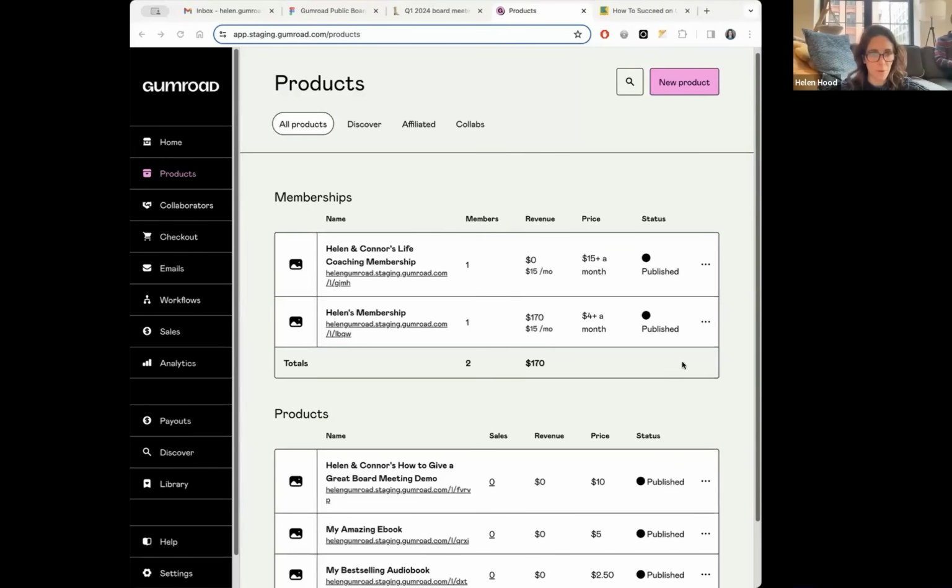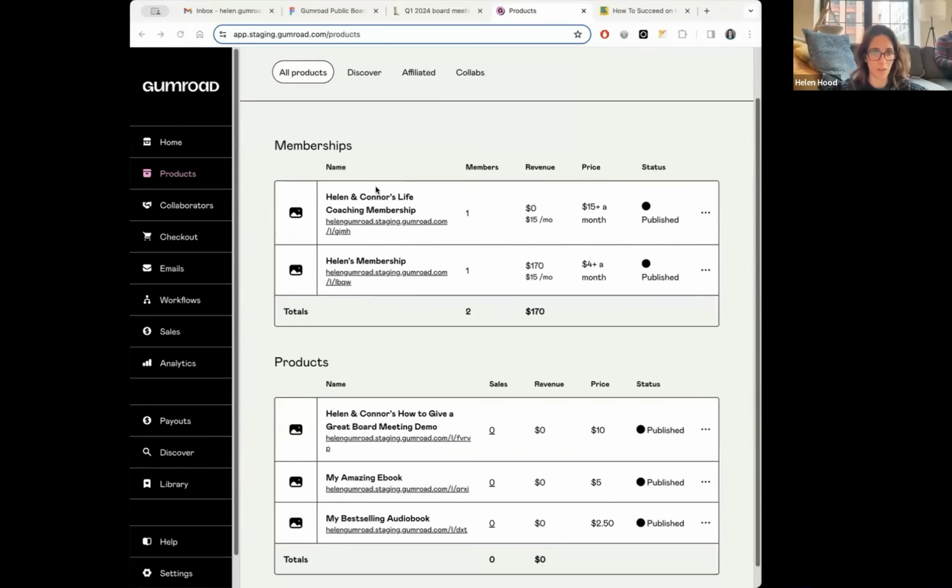So the first step is the same as selling anything on Gumroad. You create a product. So here, as you can see, I've created a couple of products that Connor and I are going to be collaborating on. We are kicking off a life coaching service. Godspeed to all those who want to sign up for that one. And a demo outline to having a great demo. So I've created my products.